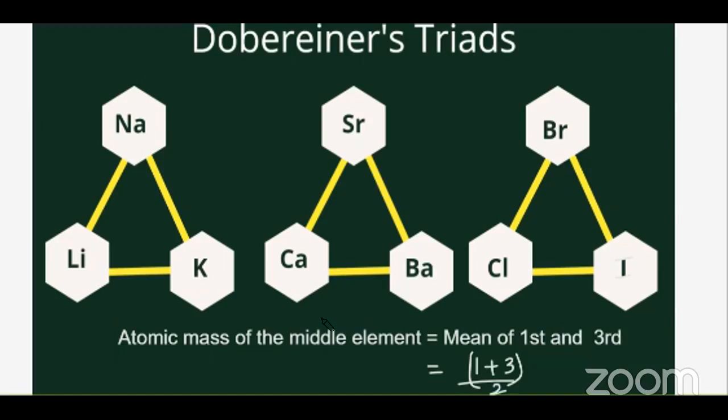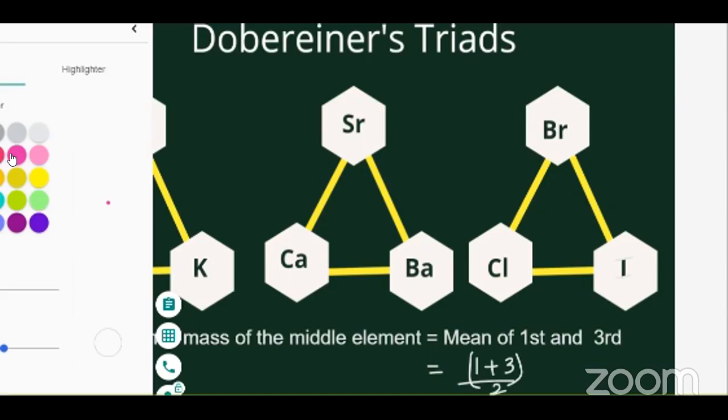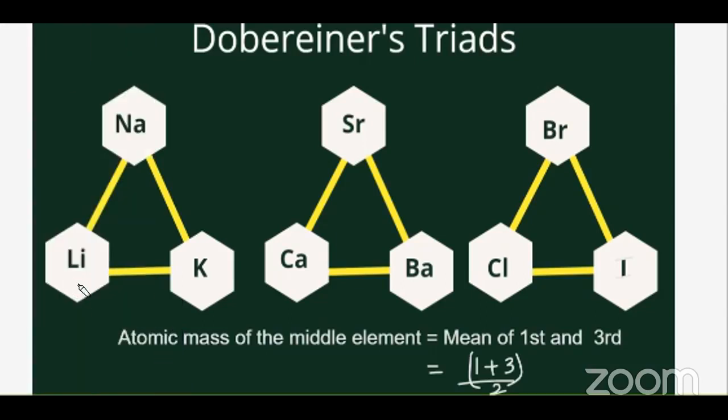So you added lithium, that is 7, and 23, I think. Wait a minute, let me not change the slide. We'll check here itself. If you go to lithium, it's around 6.9, which is 7. And your potassium is 39. So your sodium will be 23, correct?